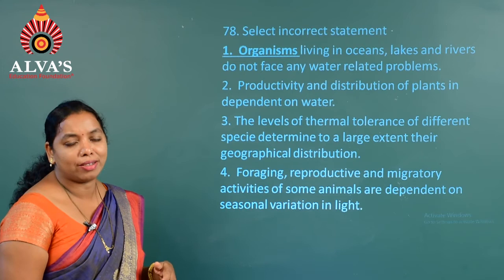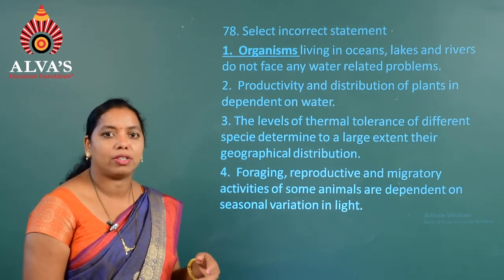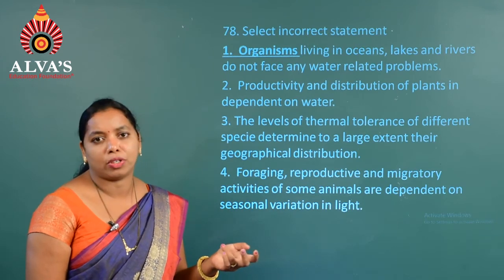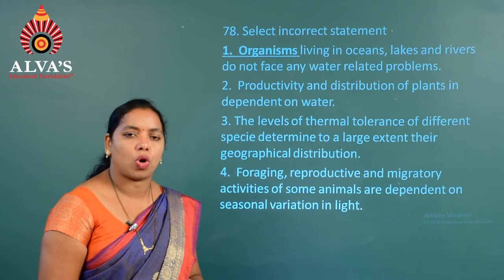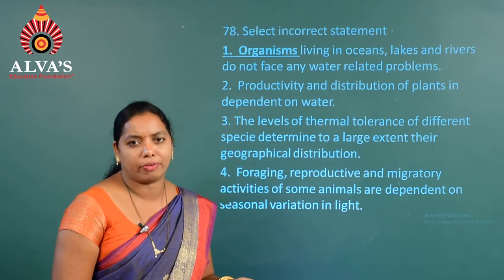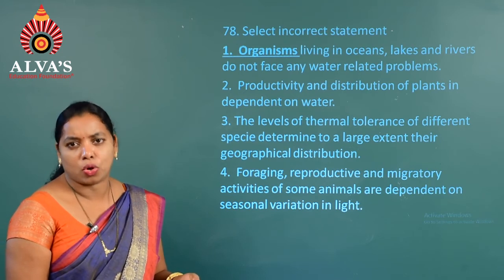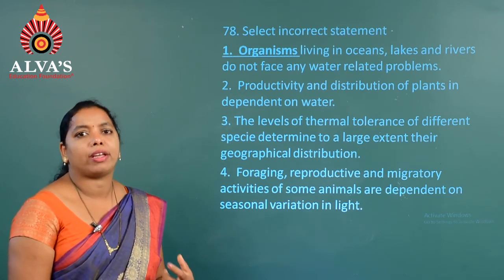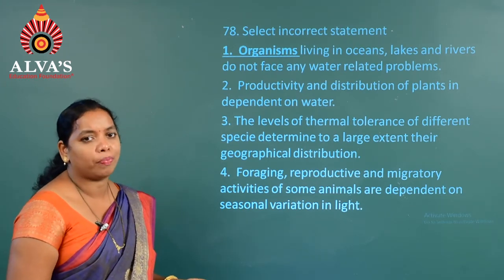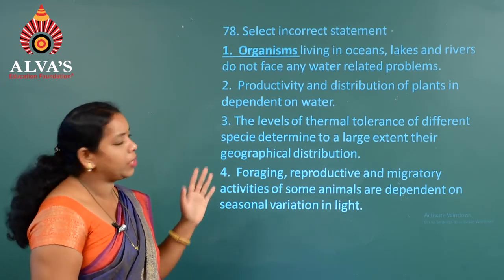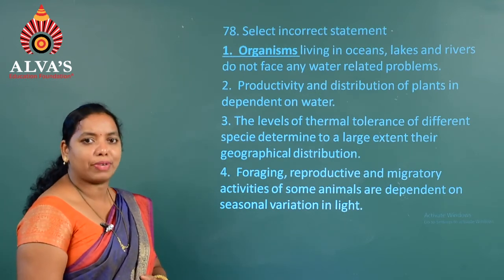I have already explained that whenever pollutants or harmful toxic substances are directly released into the water, or whenever there is eutrophication, that is reduced oxygen availability in the water, the aquatic animals face problems, even the birds and the plants also. So that's why this first one is the incorrect statement. So the answer is the first one.